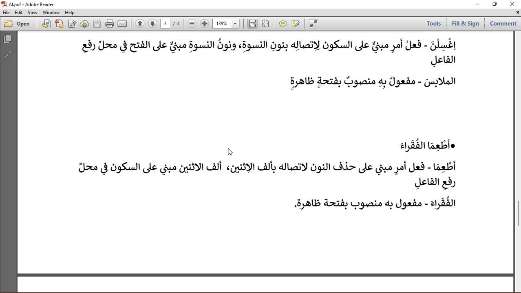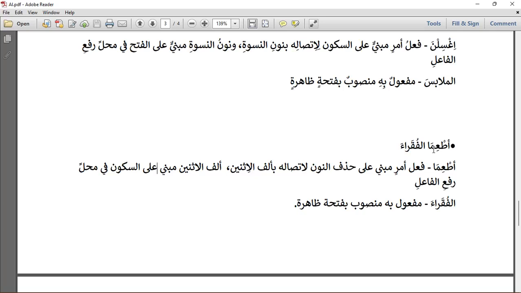And then alfil isnain is mabniyu ala sukun fi mahalli raf'il fa'il. So like I said earlier, you first do the i'rab of the fi'lu amru and you do the i'rab of what it is connected to. So then al-fuqara is maf'ulun bihi mansubun bi fathatin zahira. Why? Because it's taking fatha and it is what was worked upon.